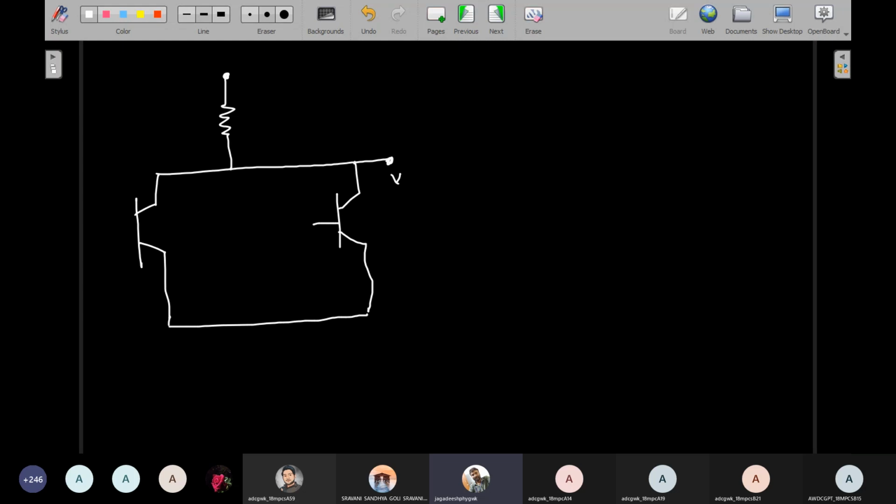So this is VCC, and this is your output voltage V0, and the first transistor, this is a transistor, and this is the next transistor. This is A, this is B. So this is base, collector, emitter, and this is also emitter, base, collector.